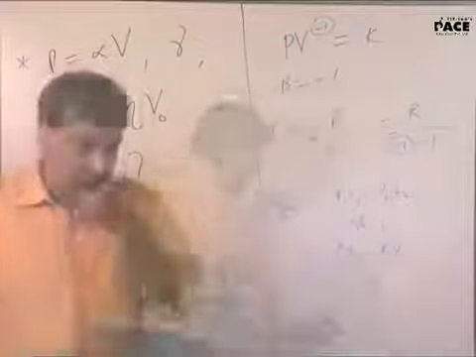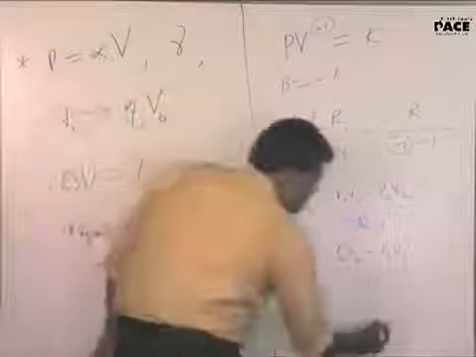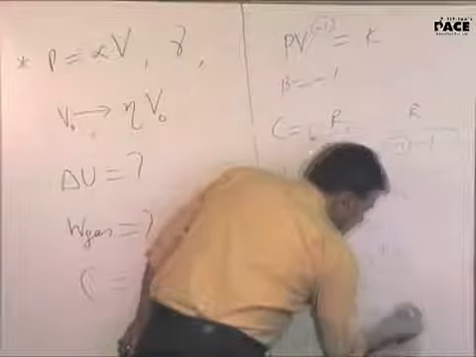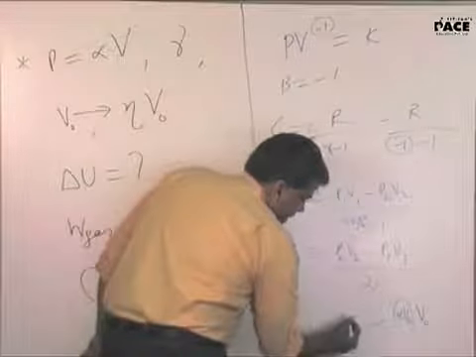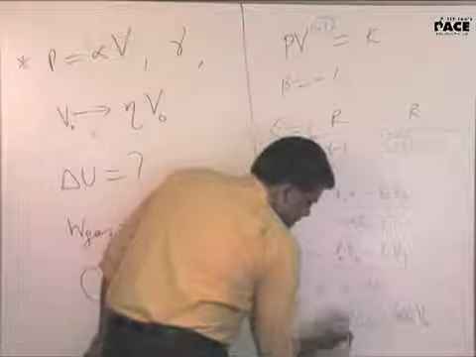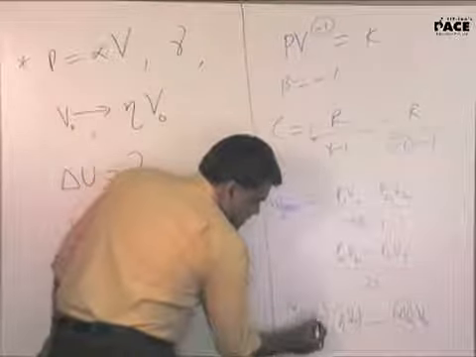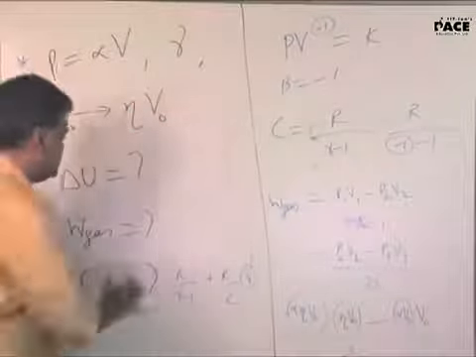We can use V0 in the formula. Your V1 is V0 and P1 is alpha V0. Your V2 is eta V0. So your P2 will be alpha eta V0. Is that okay?